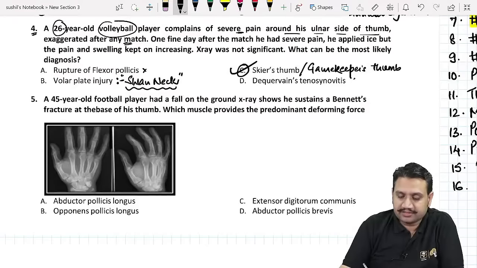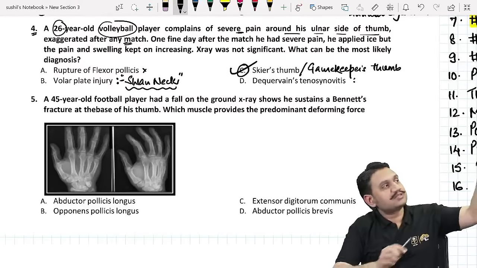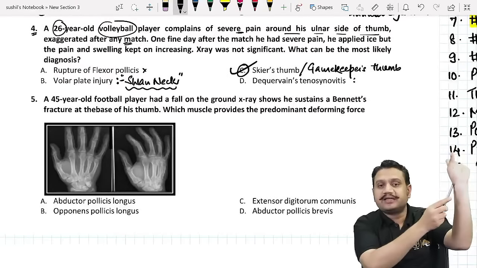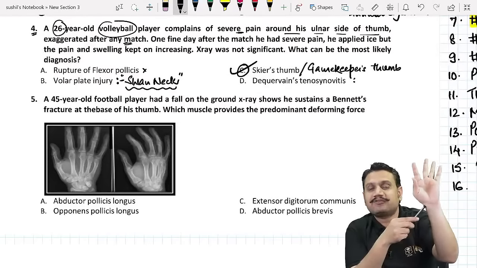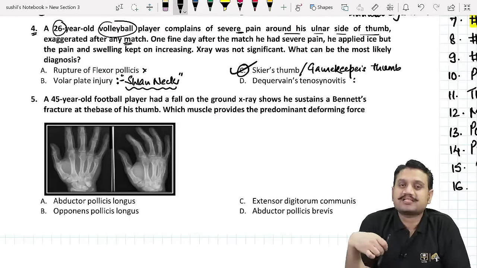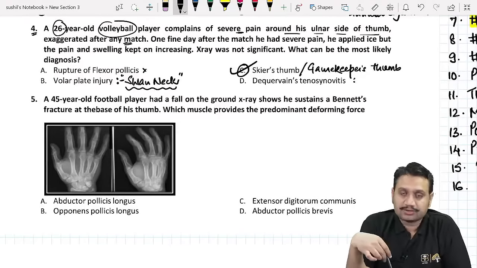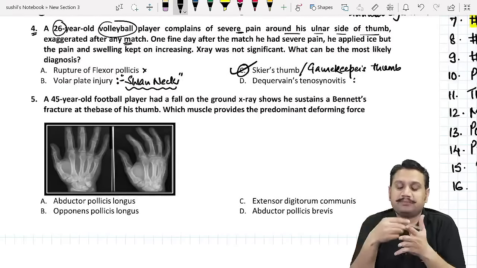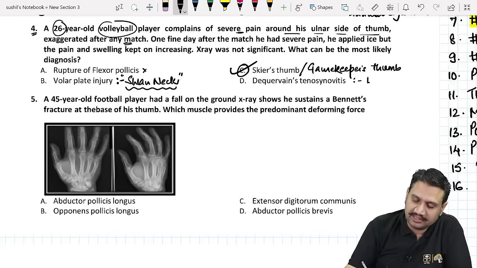And de Quervain's tenosynovitis, you already know, is an inflammatory process at the base, basically the wrist area on the lateral aspect. That is an inflammation of two tendons. So that seems like a lesser possibility here. That is on the lateral side, not on the medial side of the thumb.